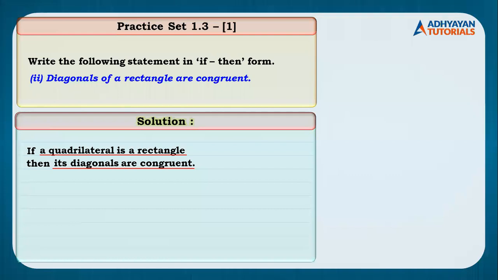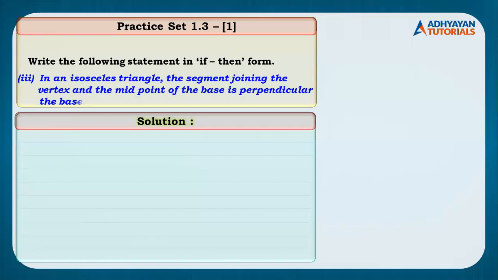Now moving ahead, children, is the last sum for the day. In an isosceles triangle, the segment joining the vertex and the midpoint of the base is perpendicular to the base. Convert it in if and then form. JB Nagar Aryan Shetty has sent me a big message.